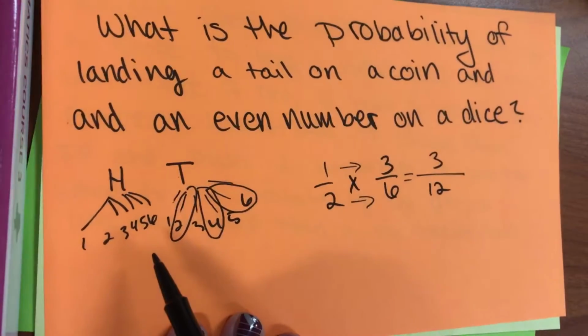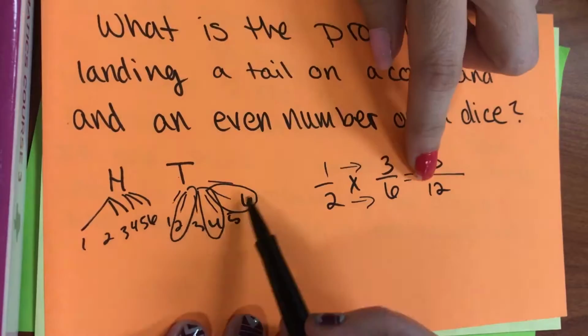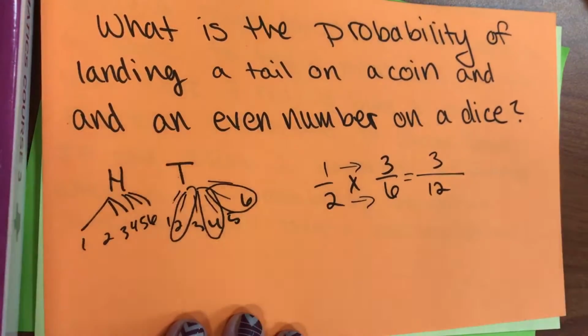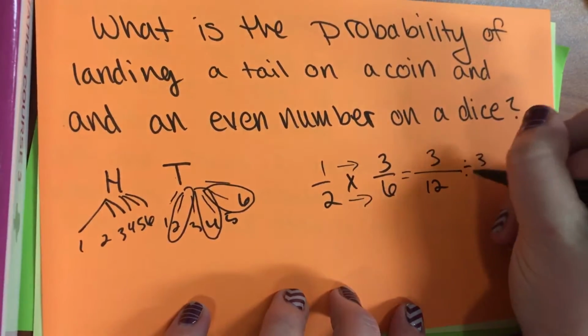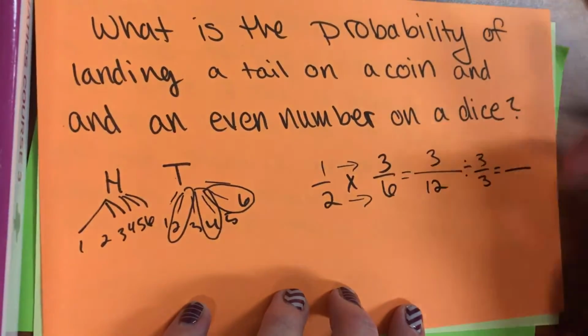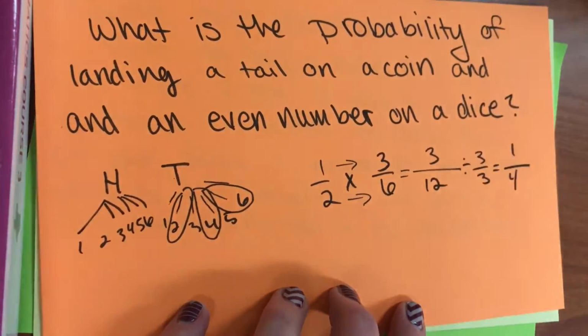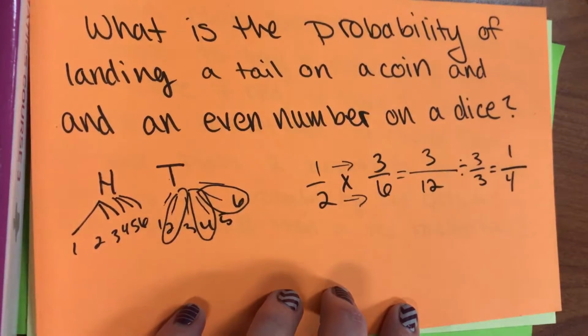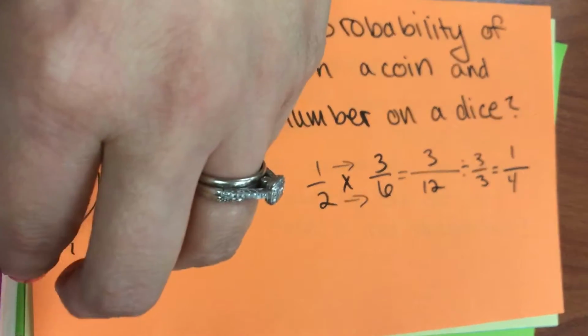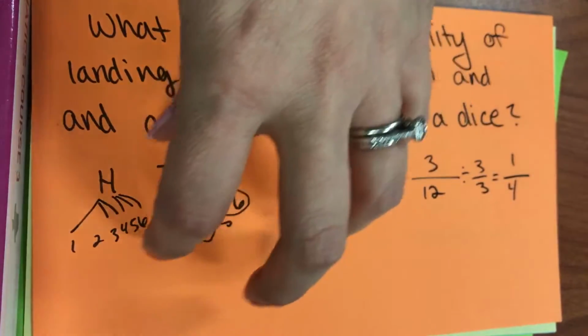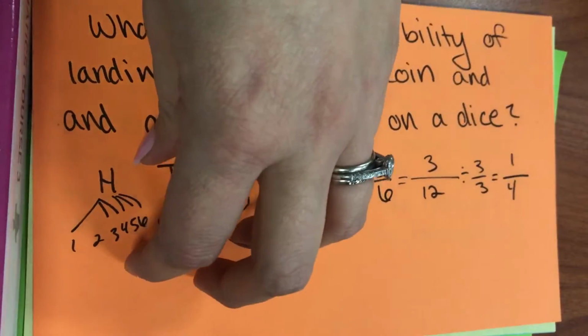Wait, isn't that what this just told me? Yep, 3 out of 12 options. Now, biggest thing: simplify. Both divisible by 3. So the answer is 1/4. 25% chance. Okay, so remember, you don't draw one separate with heads and tails and then one separate with your dice and do 1, 2, 3, 4, 5, 6.